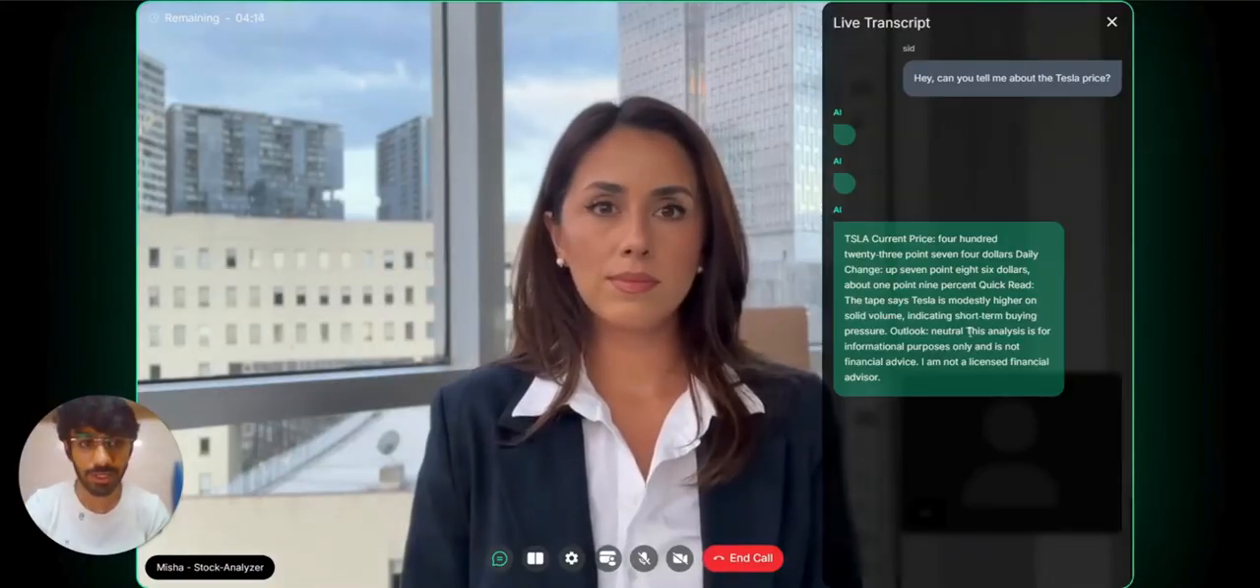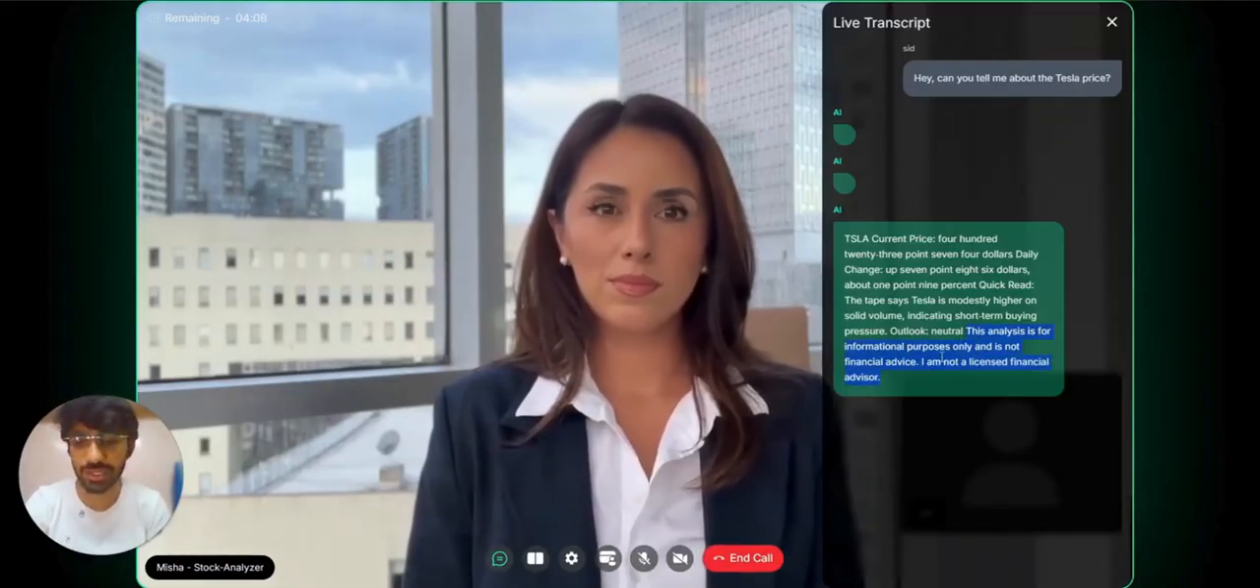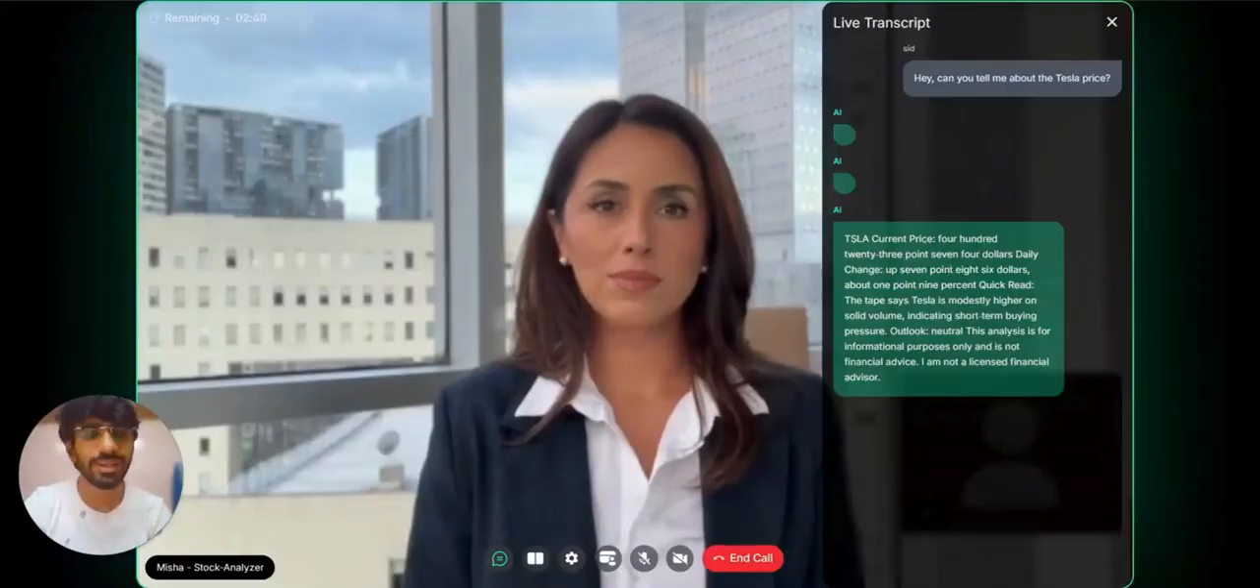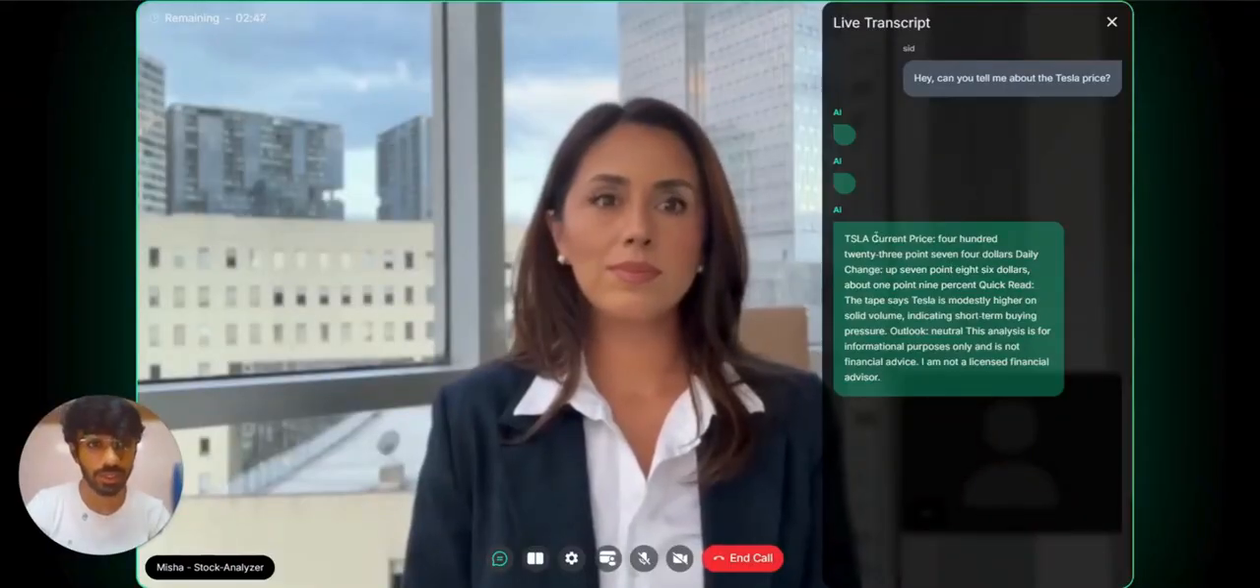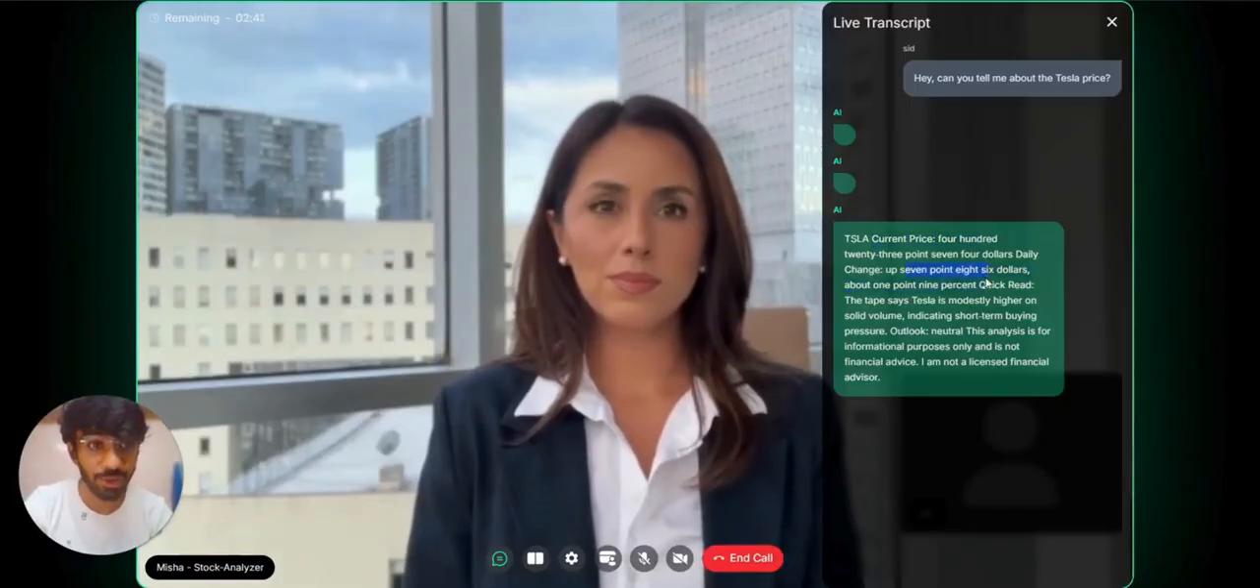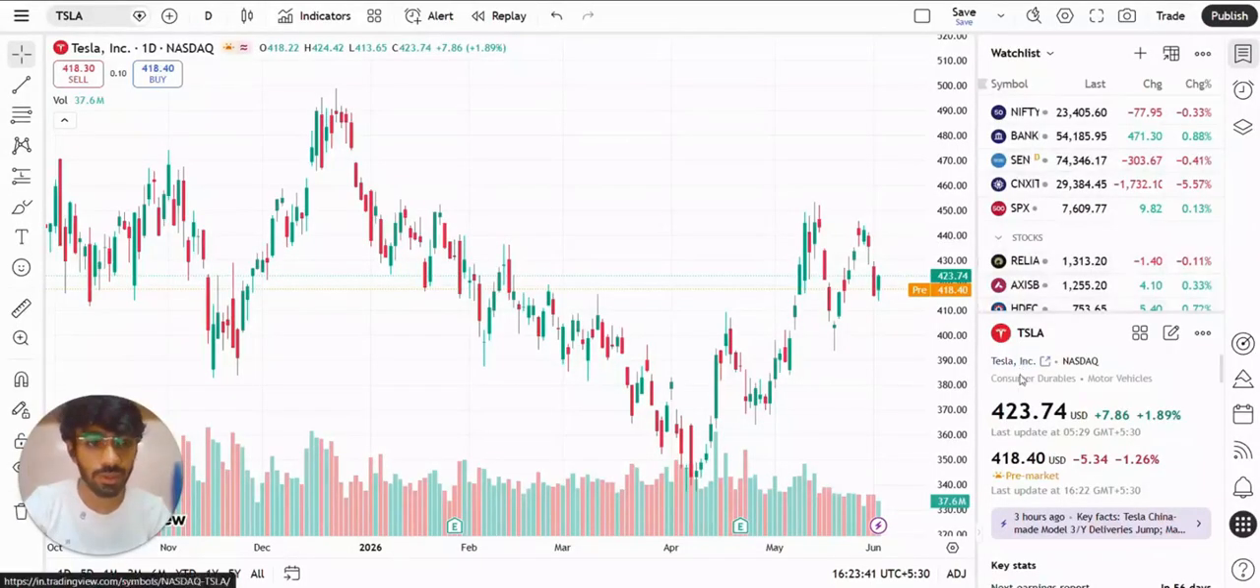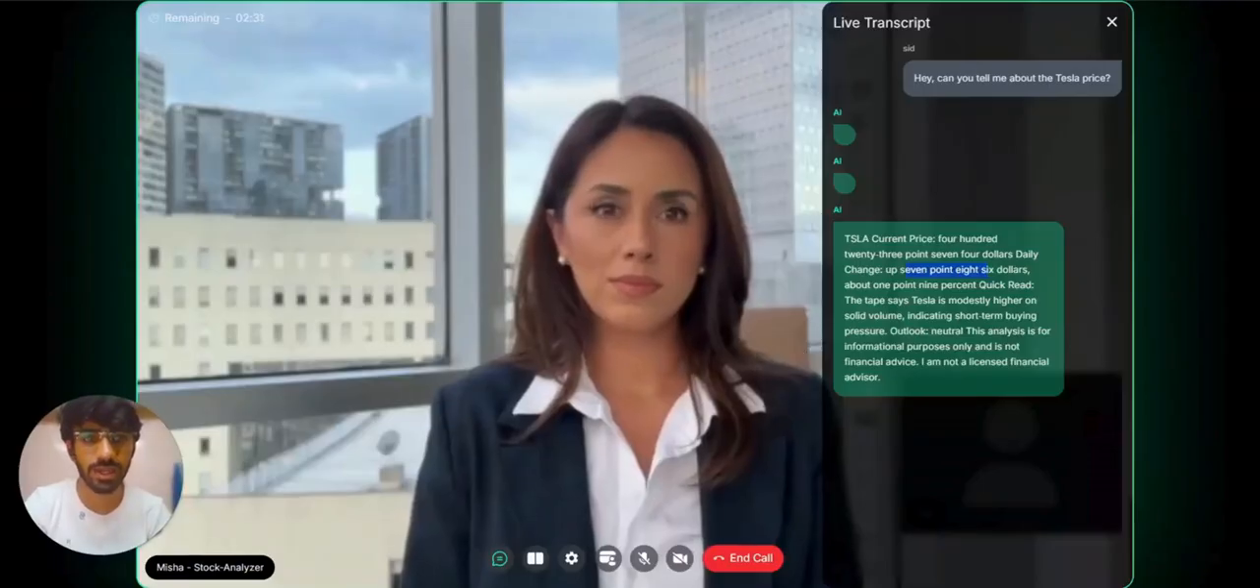So you can see the warning. It says the analysis is just for informational purposes and not financial advice. That's what I was saying. Now let's see if the given data is correct. The current price for Tesla is $423.74 and the change is up by $7.86. So yes, the current price is $423.74 and it is up by $7.86 as well. Now let's ask something else.